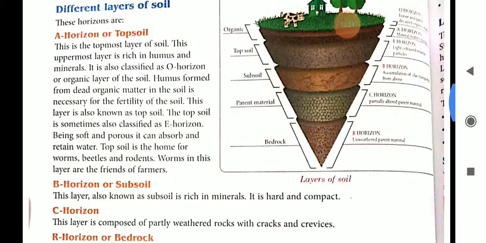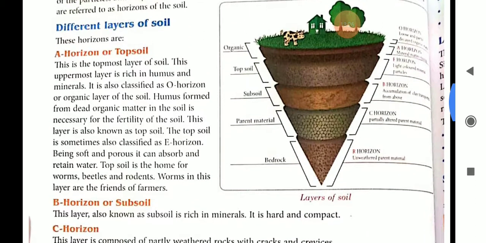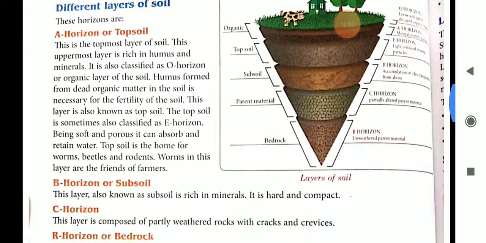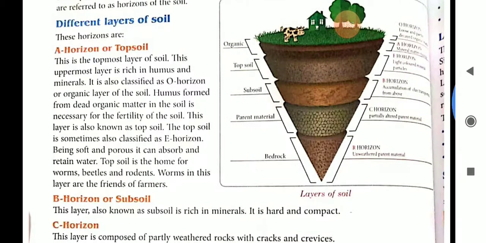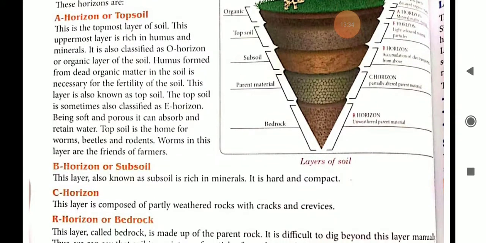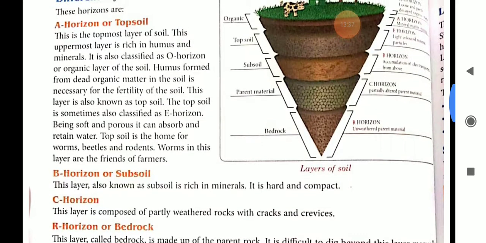So, these are the four different layers of soil: A horizon, B horizon, C horizon, and R horizon, or topsoil, subsoil, then C horizon, which is parent material, and bedrock.